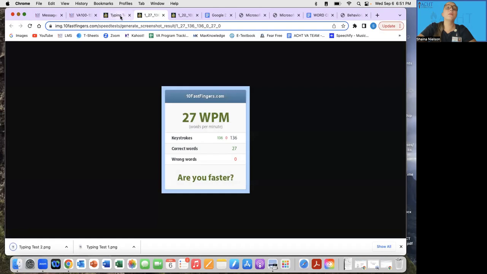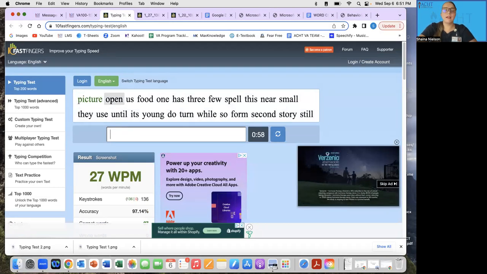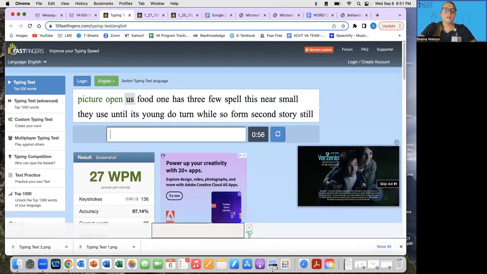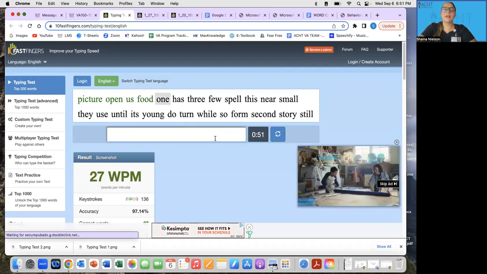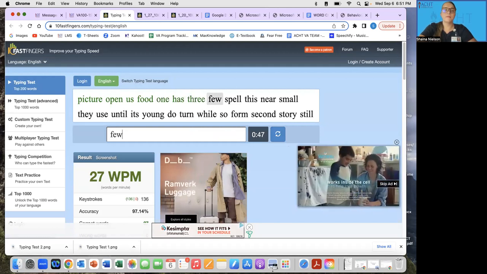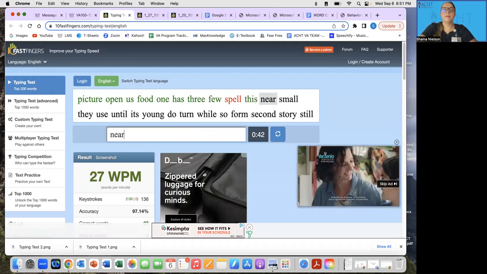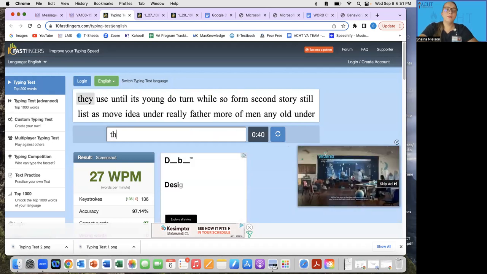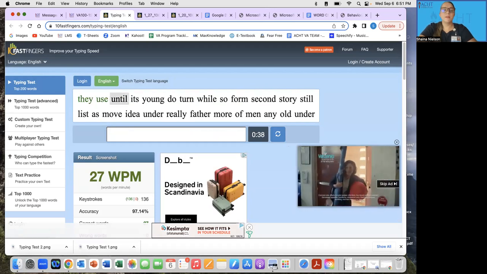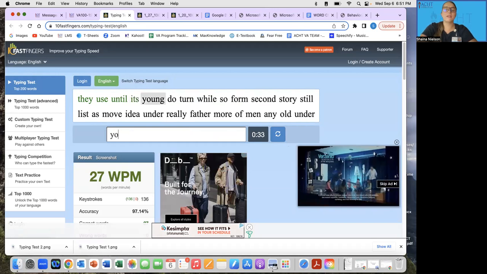Okay, I am going to do it one more time. I know, guys, it's repetitive, but one more time for the example. So I'm going to start my last typing test. And again, all I pressed was this little circle arrow button to reset that test. And typing through. Almost done, about 30 more seconds. And then I'll save this just like I saved the other one, and then go to LMS to upload.